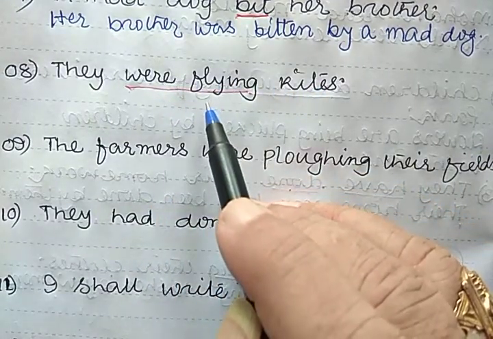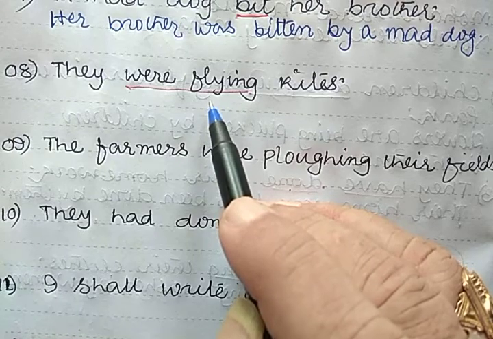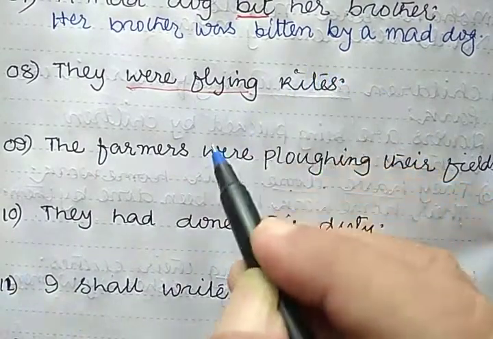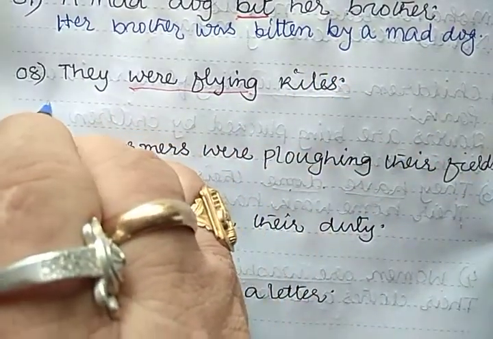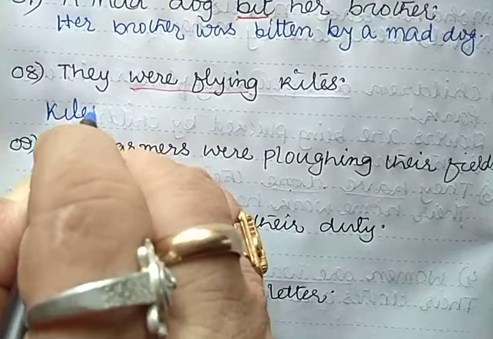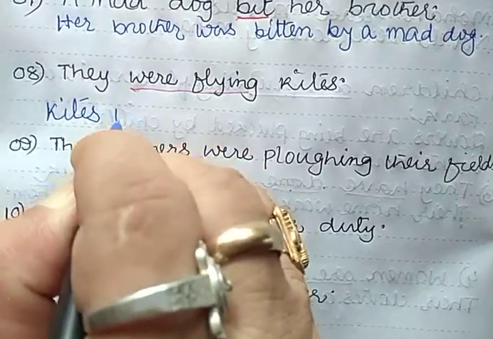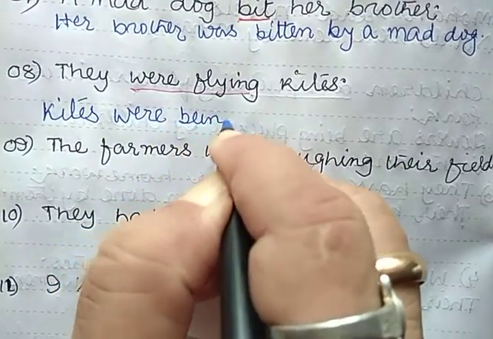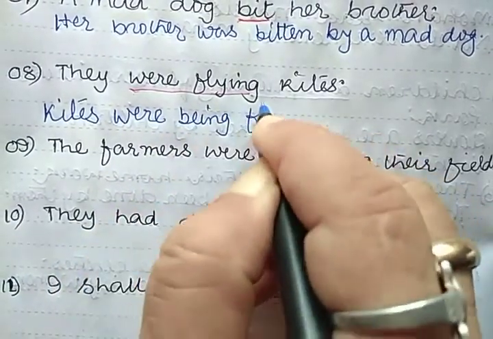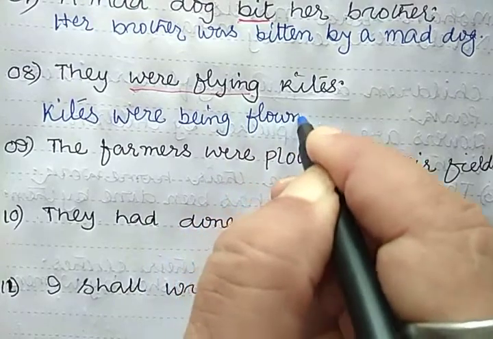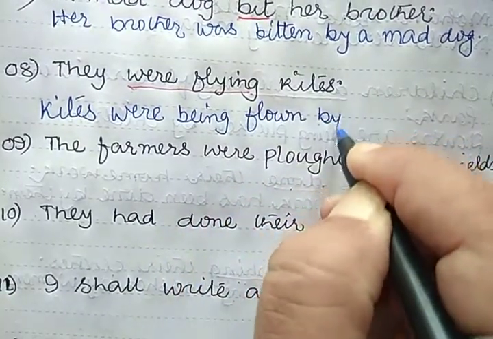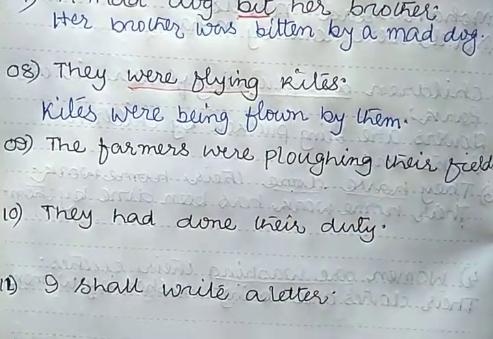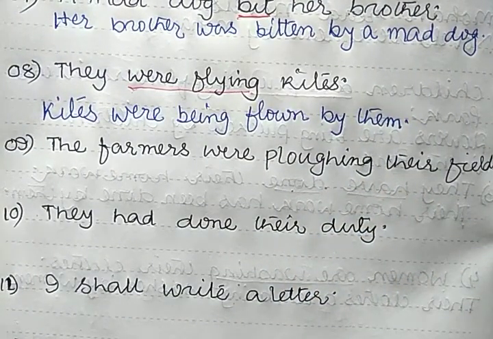What is the V3 form for fly? Fly, flew, flown. So kites were being flown by them, because them is your object form for they.